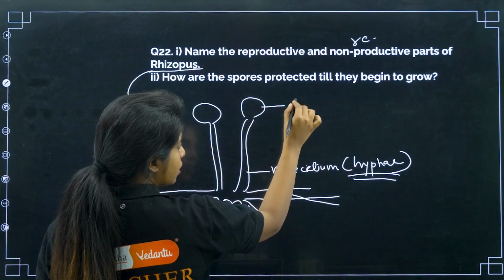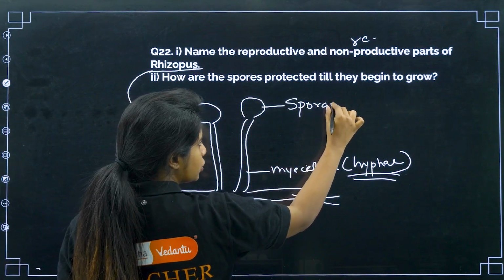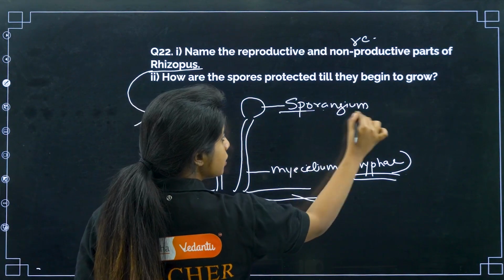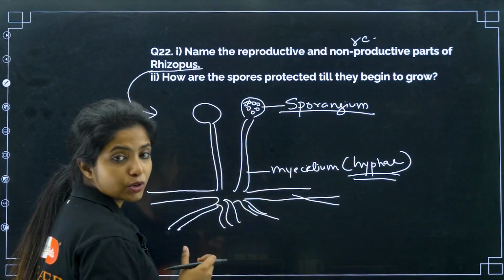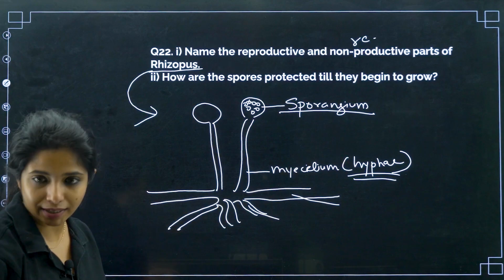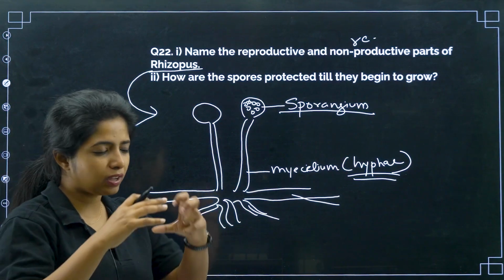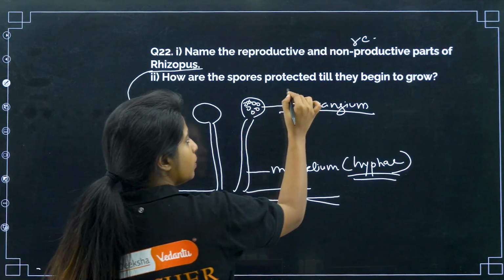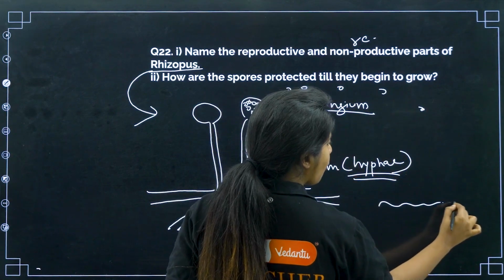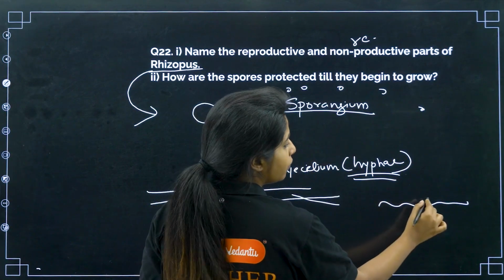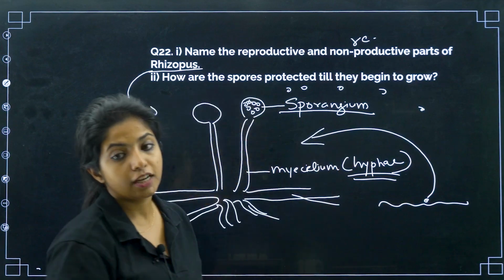What about the reproductive part? Over here you see this structure, this is known as sporangium, my dear children, and sporangium has so many tiny spores. These spores are the reproductive units. So when the sporangium bursts, the spores will be moving around. Suppose the spores land on a very moist environment. The spore will give rise to a whole new rhizopus just like this.